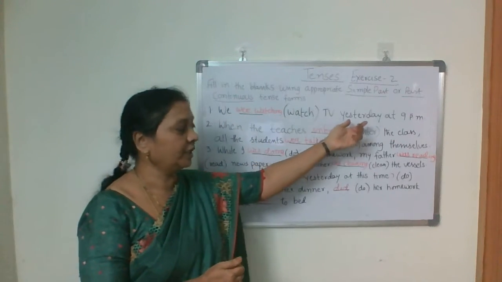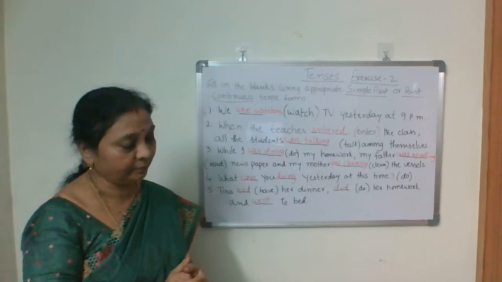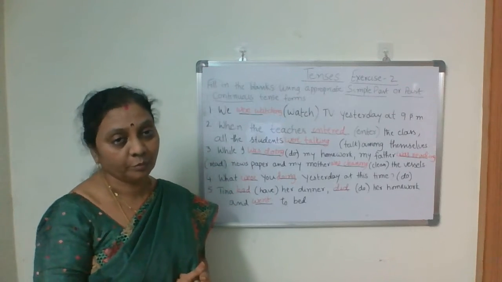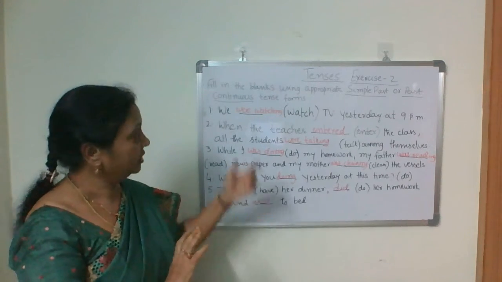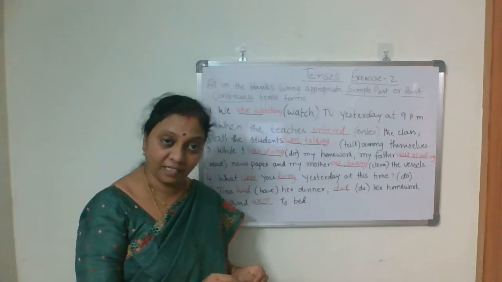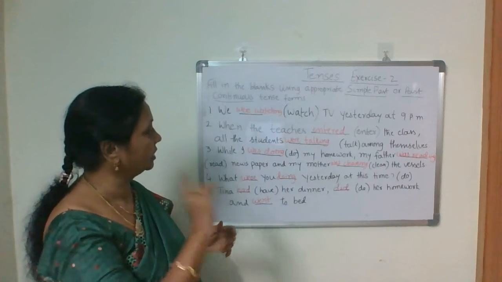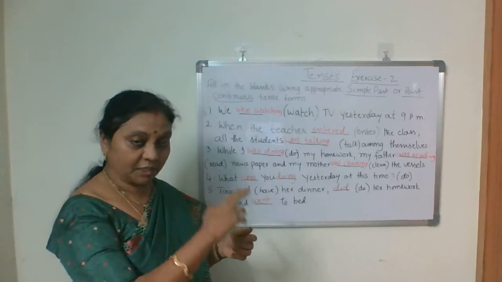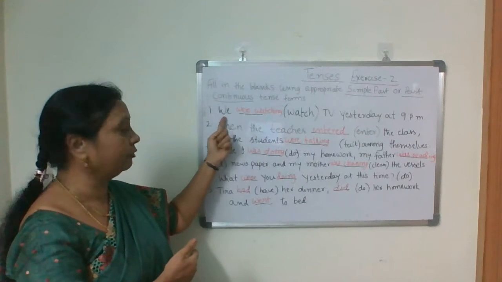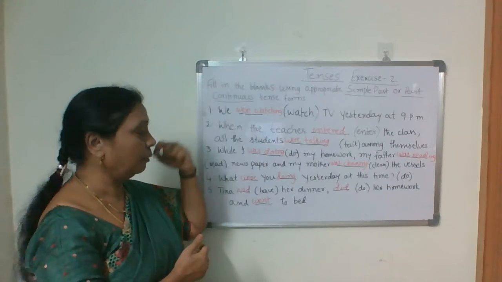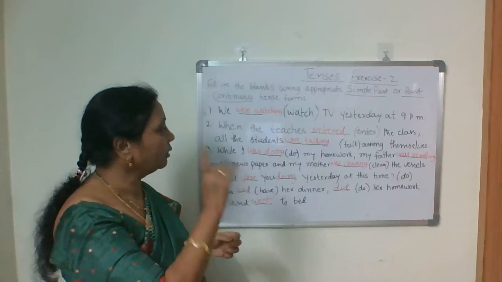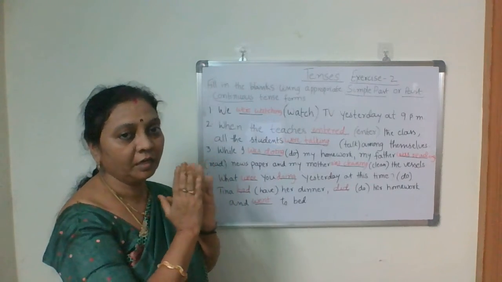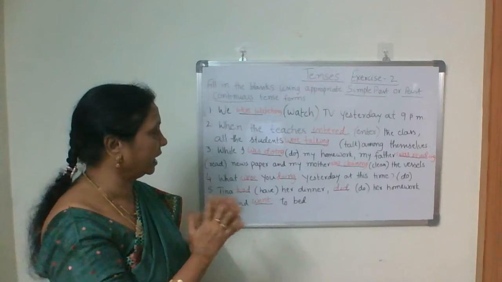We dash what TV yesterday at 9 p.m. What were you doing yesterday at 9 p.m.? At that time, what were you doing? So, you have to write continuous tense. We were watching TV. Were watching TV because past continuous is were plus watch plus ing form, isn't it? Or was plus watch plus ing, but we, the subject, is plural, so were is the correct form. We were watching TV yesterday at 9 p.m.